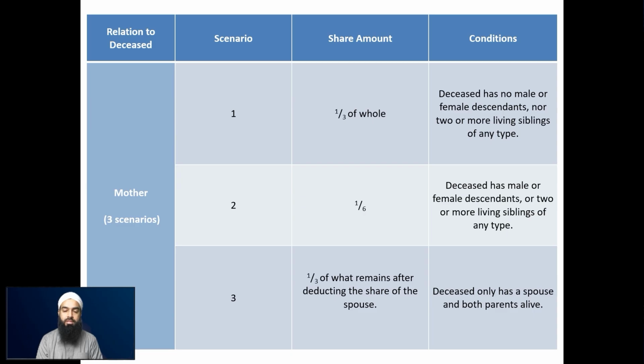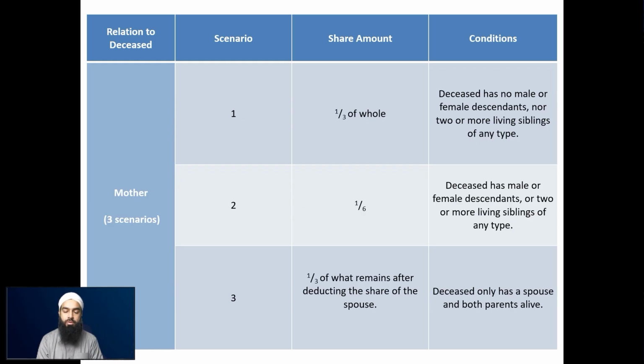This is when the deceased has male or female descendant alive. So there's either son or daughter of the deceased alive, or there are 2 or more living siblings of any type alive. So for example, if there is a uterine and an agnate sister, 1 each, or there's a brother and a sister like this, then any 2 will make this scenario happen, where the mother will receive 1/6 of the estate.